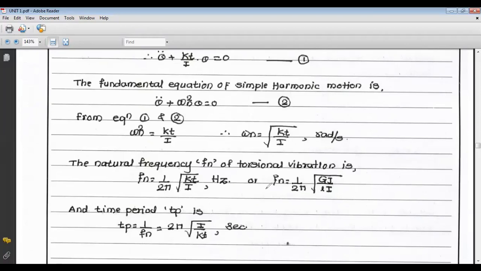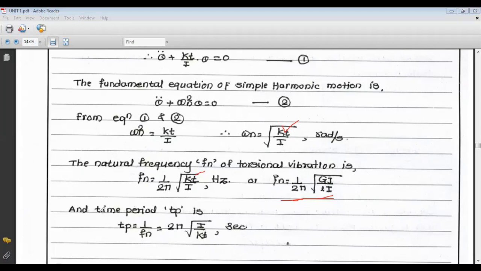Now Kt is nothing but GJ upon L, and I is the same. So we get another formula, 1 upon 2 pi square root of GJ upon I into L. This formula is very important. There are two formulas for Kt. Generally we use Kt is equal to T by theta, and another formula is Kt is equal to GJ upon L. If we put Kt as GJ upon L, we get the frequency as 1 upon 2 pi square root of GJ upon L into I.